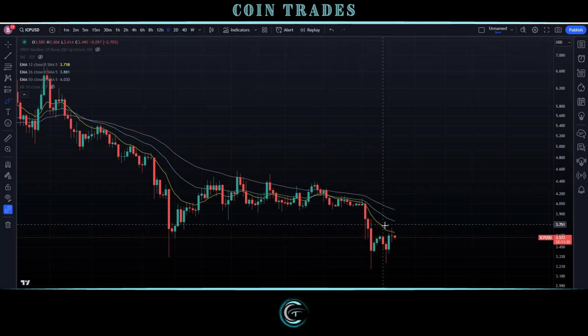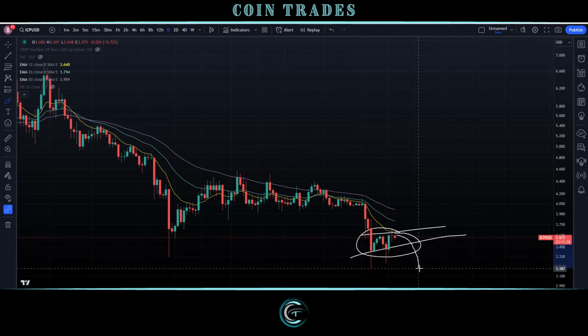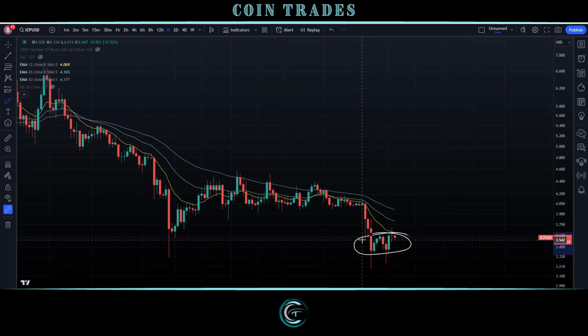So right now, my biggest worry is just the fear that this current pattern is going to turn into some type of flag and bearish continuation pattern, which would likely see prices continue to push to the downside. That's not necessarily a guarantee that we're going to see a new lower low and a new all-time low right now for ICP. But the way the current pattern is starting to set up right now, that could be a very realistic scenario, which obviously wouldn't necessarily be that great for any potential speculation of bullish upside.